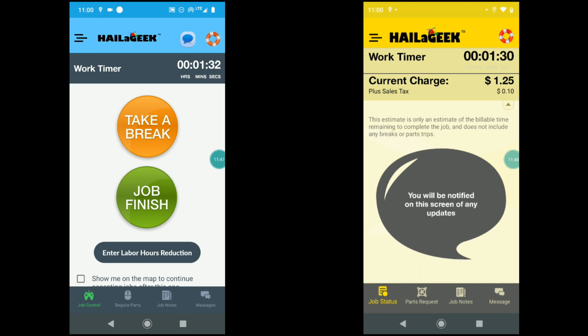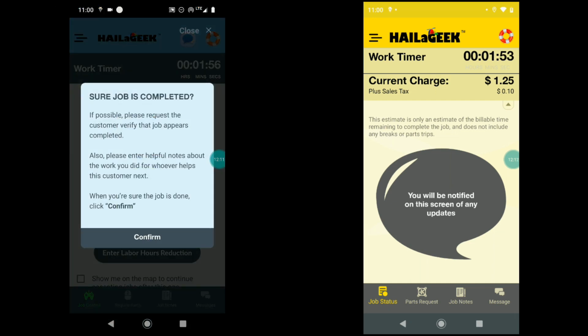So, with those things explained, notice on the customer app now the current charge has gone up some because a minute has gone by and it's adding that charge up. Just to finish up this demo real quick, let's pretend that this geek was super amazing fast at setting up this new PC and he's already done, so he's going to click job finish.